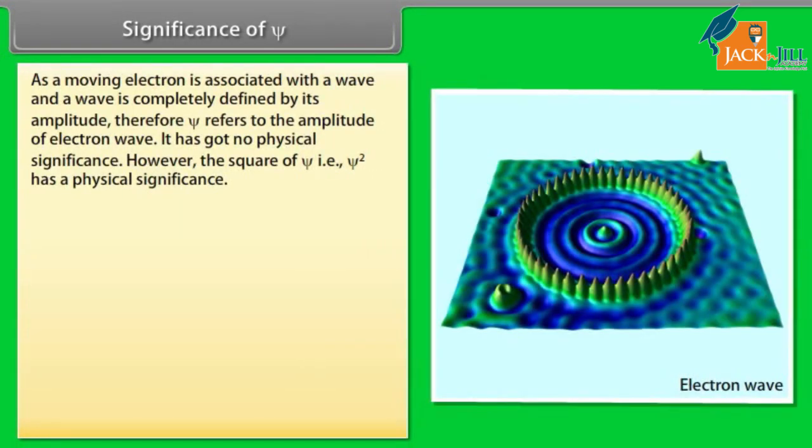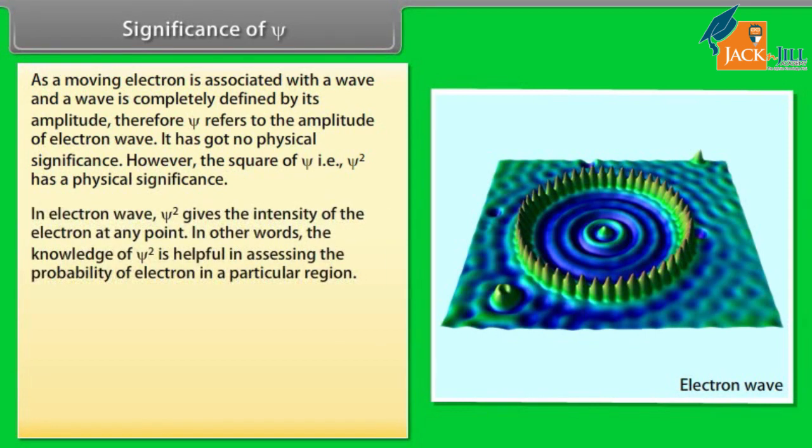Significance of Ψ. As a moving electron is associated with a wave, and a wave is completely defined by its amplitude, Ψ refers to the amplitude of the electron wave. It has no physical significance. However, the square of Ψ, that is Ψ², has a physical significance. In the electron wave, Ψ² gives the intensity of the electron at any point.